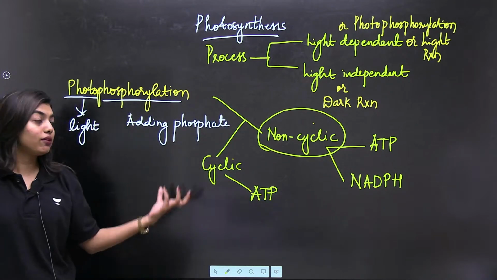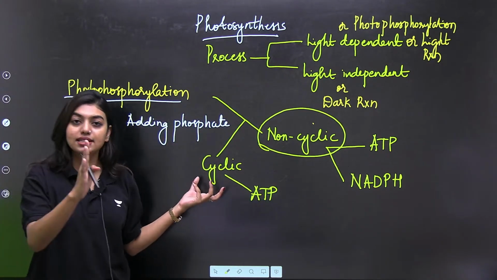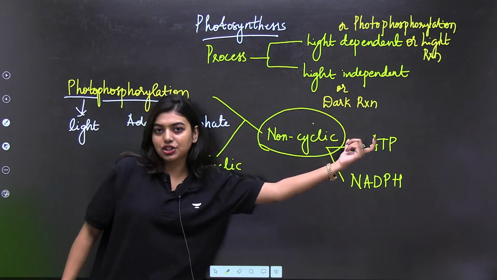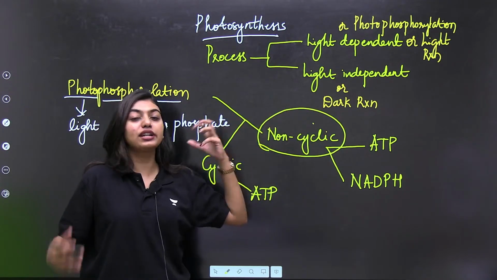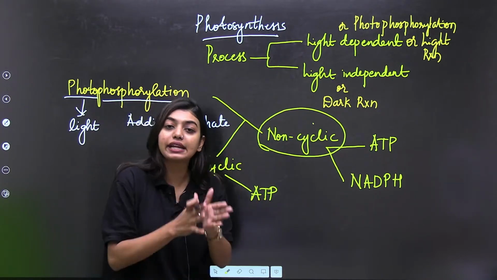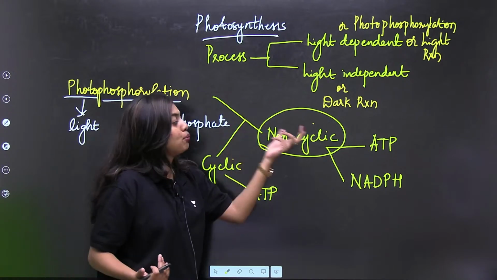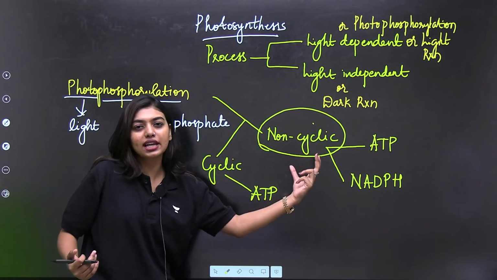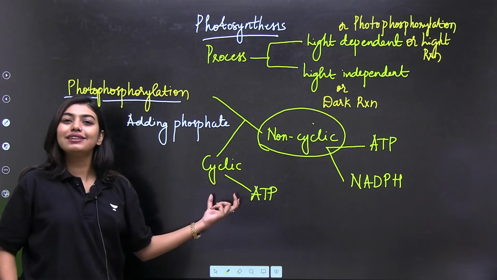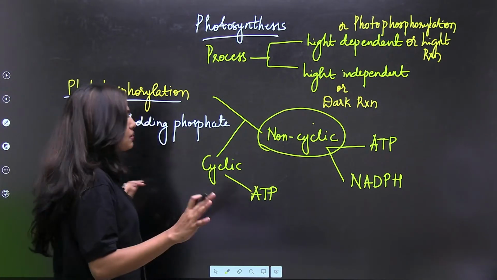Now why do we have to study this? Understand, students, for the dark reaction to take place we need ATP and NADPH. Both of these are provided by the non-cyclic, and ATP is provided by the cyclic. Okay, fine, this much is clear.